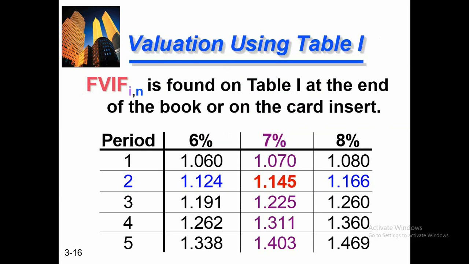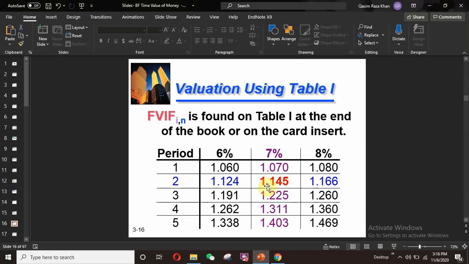So here is the valuation table which we use for finding the future value of our investment. On the vertical side there is the time period: 1, 2, 3, 4 years. This is your investment time period. On the horizontal side there is the percentage: 6, 7%. In our problem, the time period was 2 and the percentage was 7. According to the table, my value is 1.145. I can also show you how you can find this value in the table.